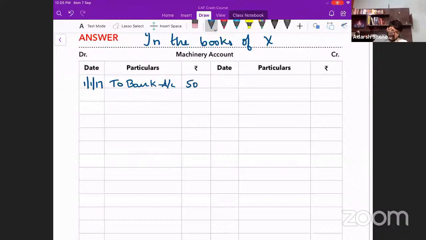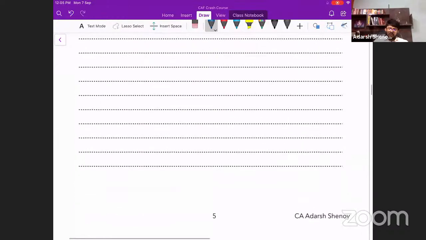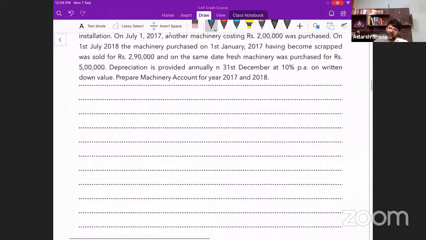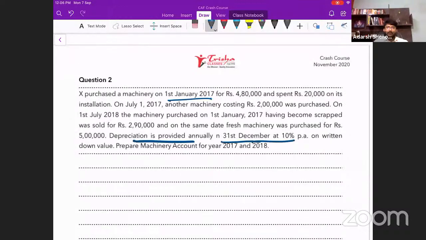What is the cost of the asset? 5 lakh rupees. We have to capitalize everything. This is because of the cost concept. I discussed this on day one. Because of cost concept, we have to capitalize it. So 5 lakh rupees. Read the question: depreciation is provided annually on 31st December. That is where it was mentioned, okay?